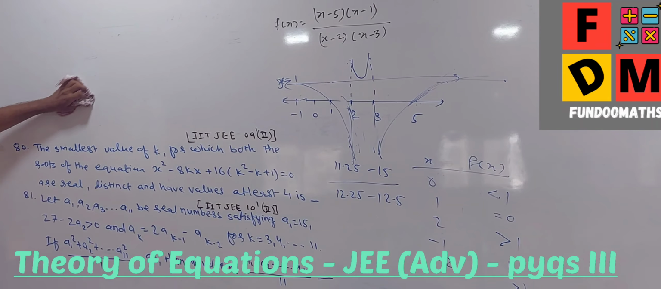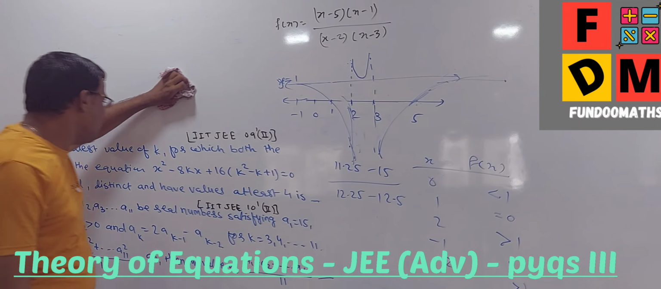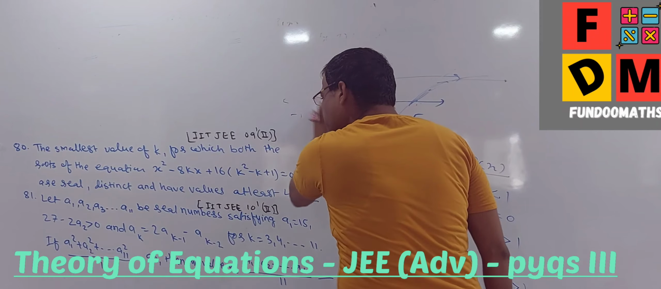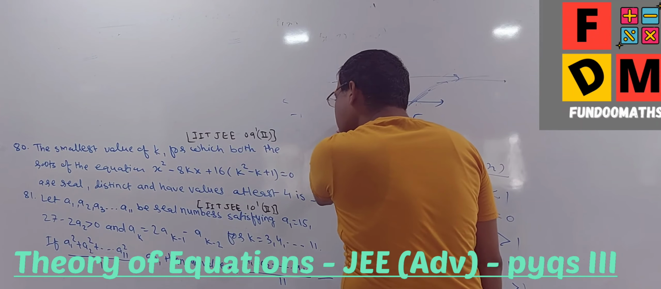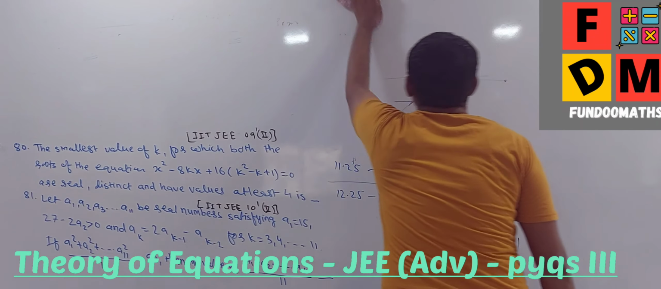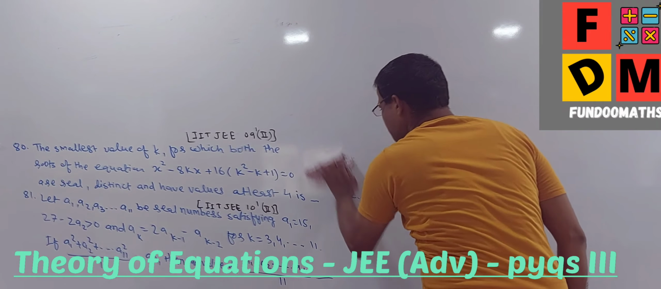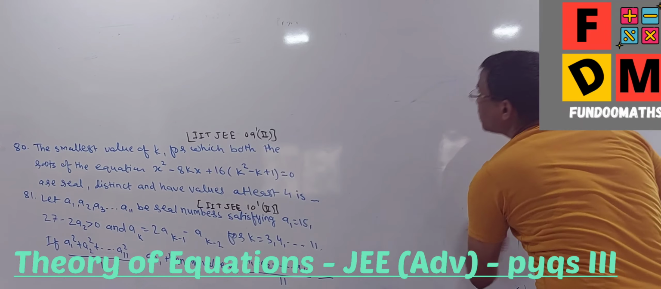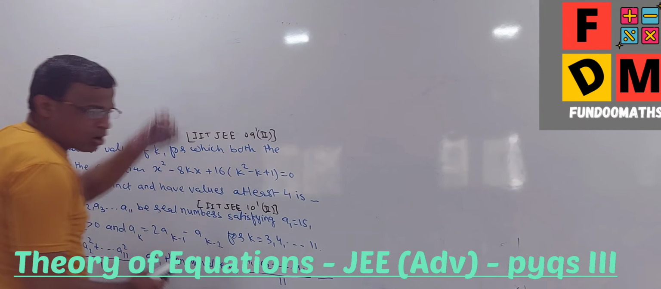Question number 18. The smallest value of k for which both the roots of the equation are real, distinct and have values at least 4. Fine, seems to be a good question. Let me just try. I don't think it's an advanced level question. So let's try how we can deal with this.